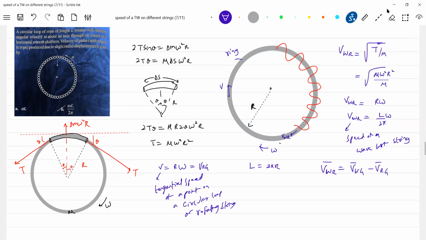Okay, agree this. Let's do one thing. Do we know the speed of the wave with respect to the rope? Yes, it is equal to V. What is the speed of the wave with respect to the ground? We don't know this. What is the speed of the rope with respect to the ground? It is also V. So with what speed will the wave be moving with respect to the ground? 2V. With respect to the rope, it will be V.